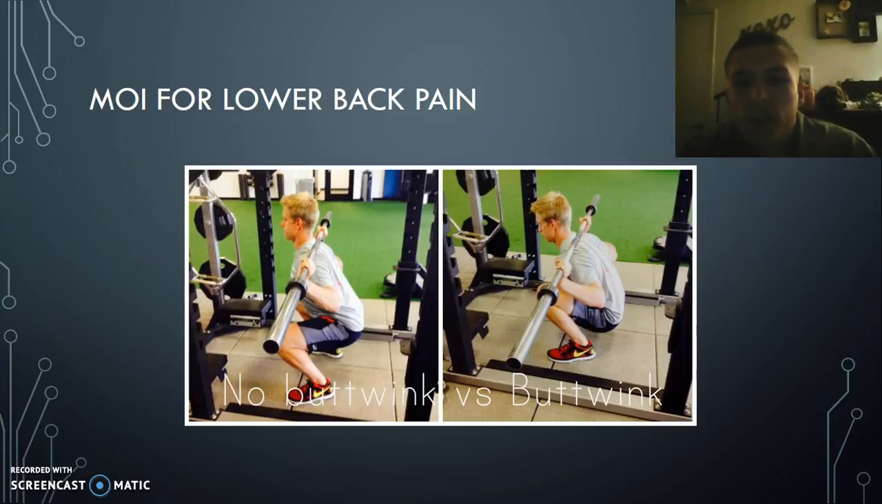Here we have a picture of some lower back pain causes. They call this a butt wink, or just tight hamstrings. So in the bottom here on the right-hand side we have a flexed spine at the bottom of a squat. On the left side we see a neutral spine or a slightly extended spine.